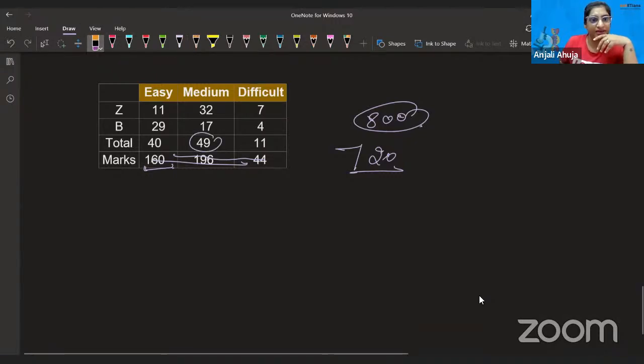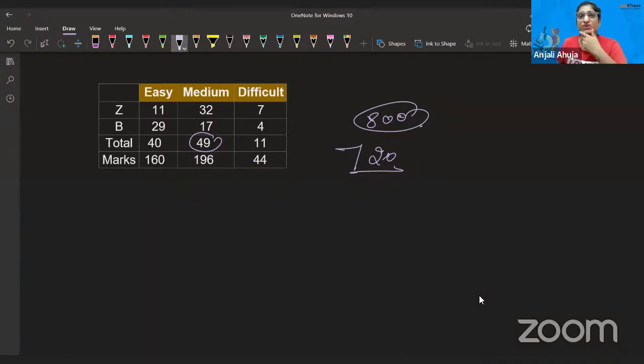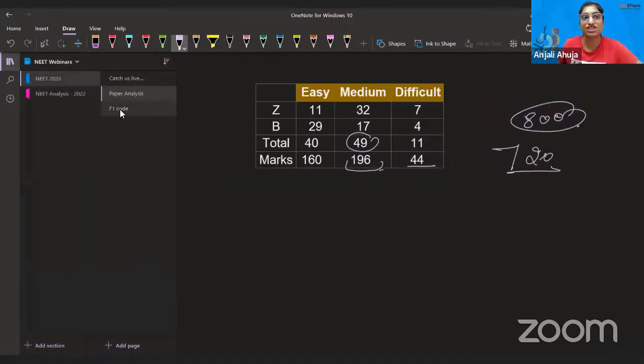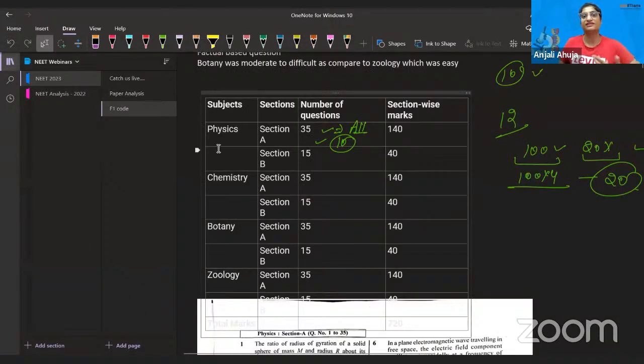Acha, no, I think I made a right calculation. That makes total 360 only. I think I didn't do any error. By the way, here you see that 196 marks are there in medium and difficult were not much. The calculations are accurate. I, for a second, thought it's not. So guys, I'm not going to spend much time on this, but you understood the concept, how this exam happened. I'm going to move forward and show you my other analysis.